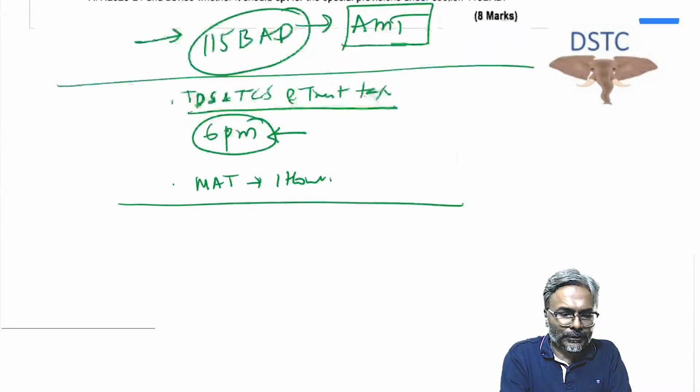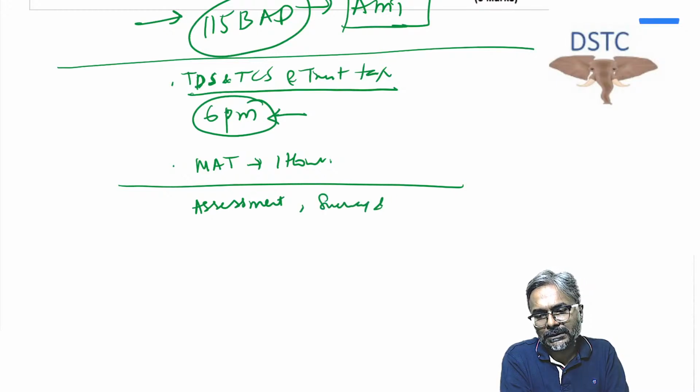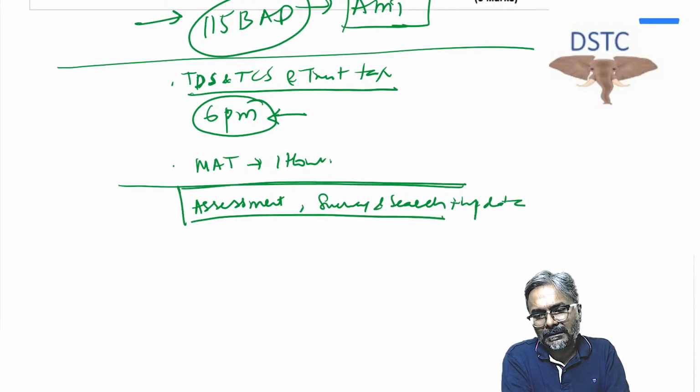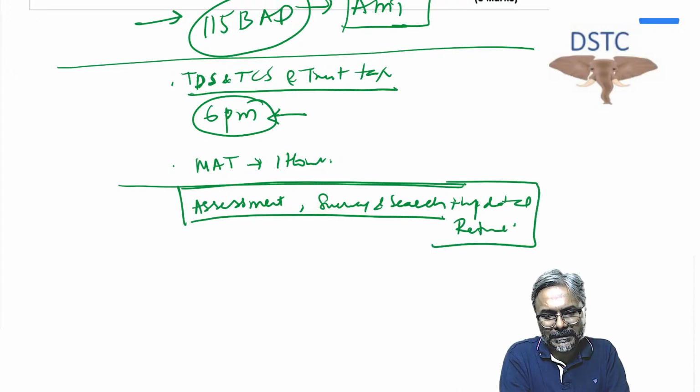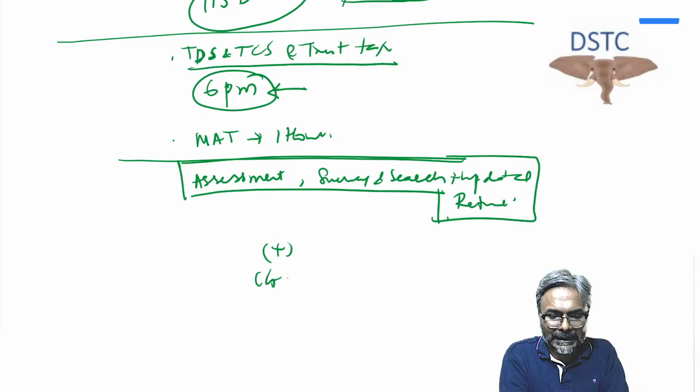Tomorrow, students, I already told you the plan which has been there, which all of you requested. Assessment, you requested me to do it, and survey and search. Okay, assessment, survey and search, that particular portion. And I will also do with you updated return. Morning time, this updated return. Okay. Late in the evening, capital gains, only one particular partnership assessment runs.